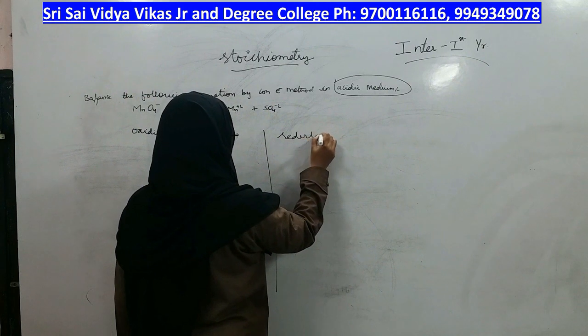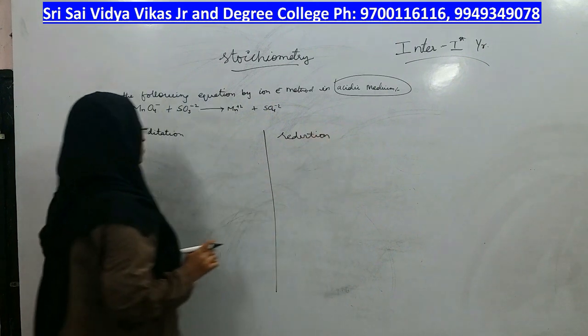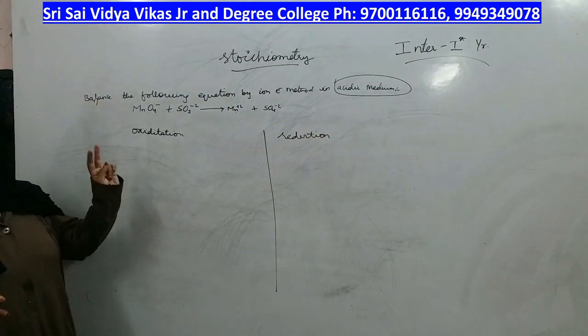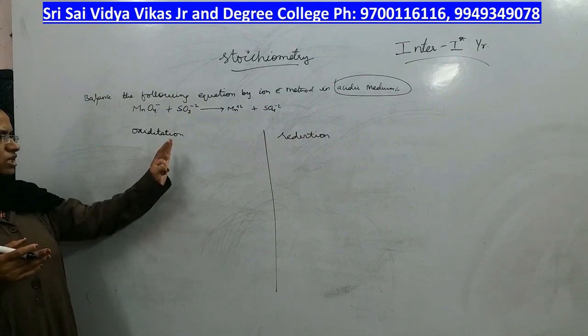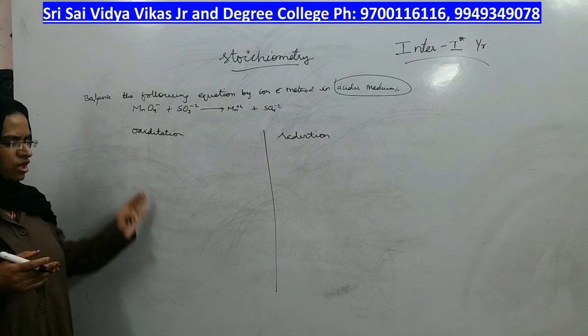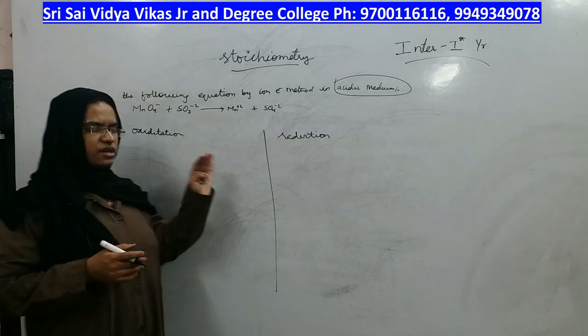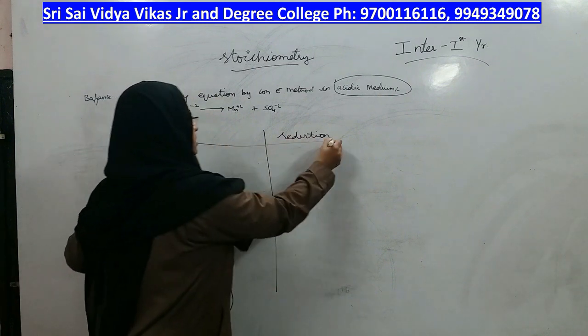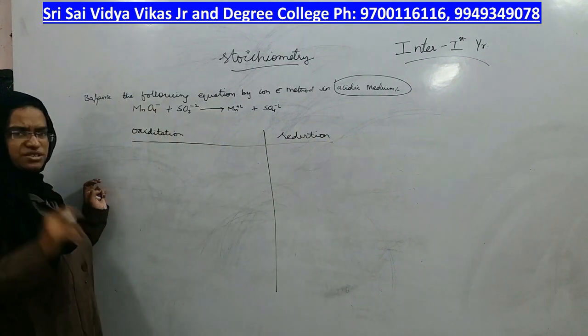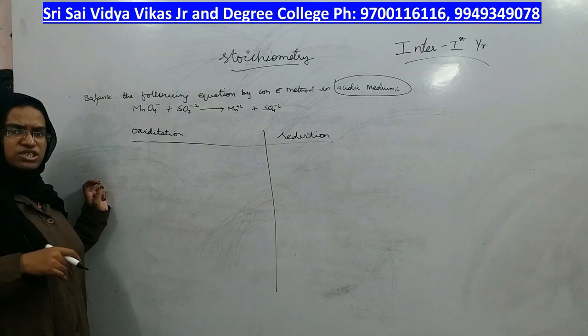You have to identify which component is undergoing oxidation and which component is undergoing reduction. After identifying, you segregate the oxidation part under the column oxidation and the reduction part under the column reduction. Let us identify who undergoes oxidation and reduction just by looking at its oxidation state.